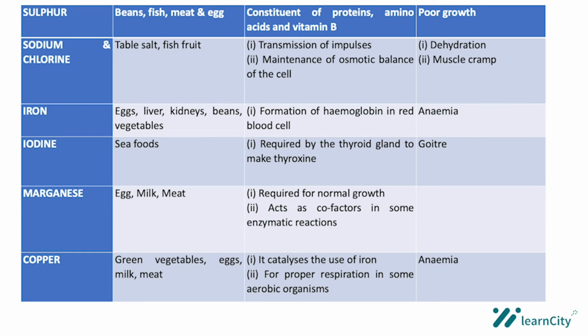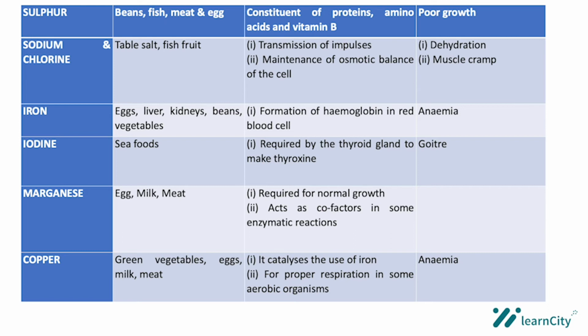Let's move on to another mineral salt, which is sodium. Let's take sodium and chlorine together because they have the same sources, the same functions, and the same deficiency symptoms. Sources of sodium and chlorine are table salt, fish, and fruits. The function in the body is transmission of impulses. Another is maintenance of osmotic balance of the cell. Deficiency symptoms of sodium and chlorine are muscle cramp and dehydration.